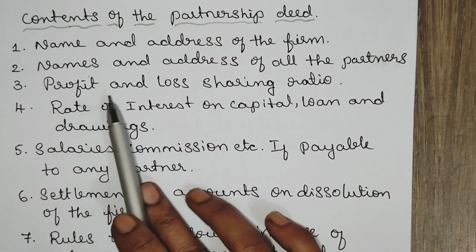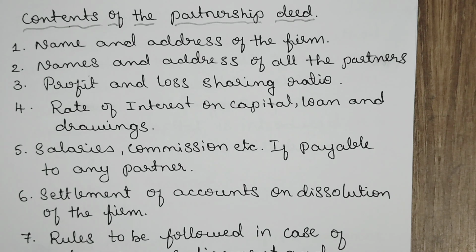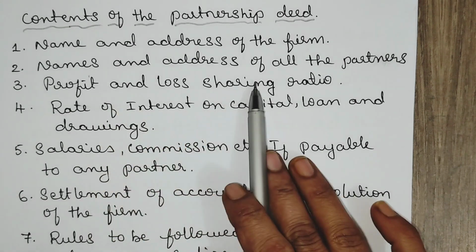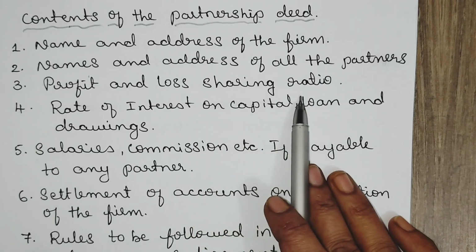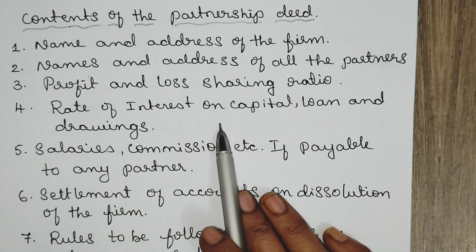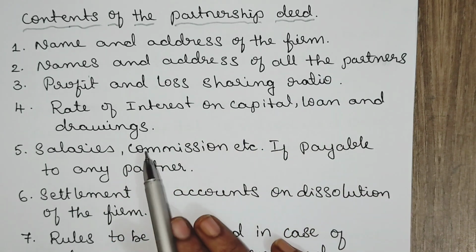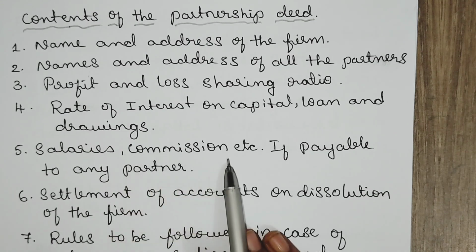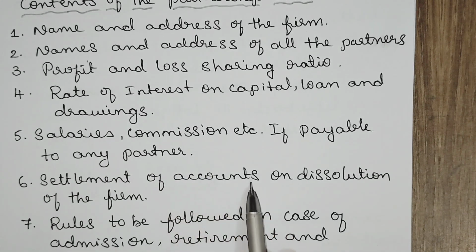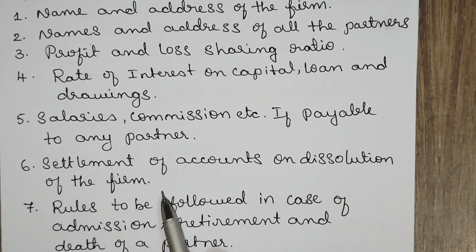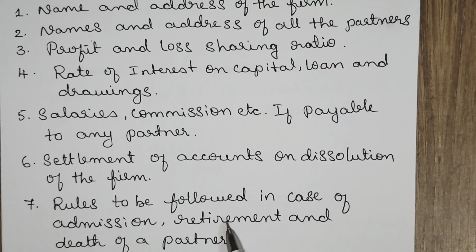The contents are: name and address of the firm, name and address of all the partners, profit and loss sharing ratio, rate of interest on capital, loan and drawings, salary and commission if payable to any partner, settlement of accounts on dissolution of the firm, and rules to be followed in case of admission, retirement and death of a partner.